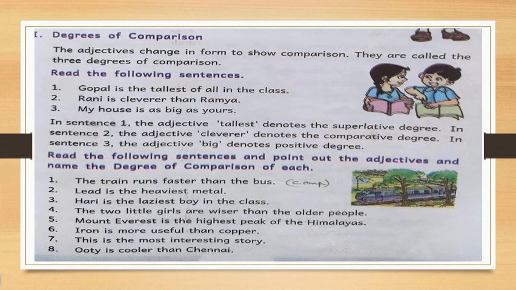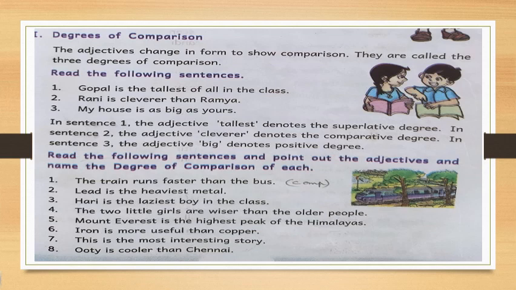Okay. Then, lead is the heaviest metal. Heaviest, the verb form. You have to just identify the verb in the sentence, to see which type of degree it is. Okay. You have to identify that. Then you can easily write down positive degree or comparative degree or superlative degree. So you just go through all these sentences. Hari is the laziest boy in the class. Here laziest is the verb.